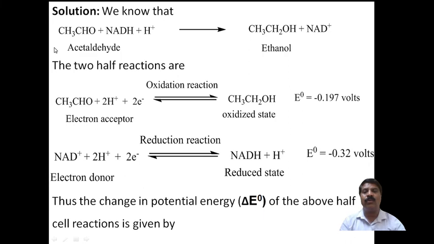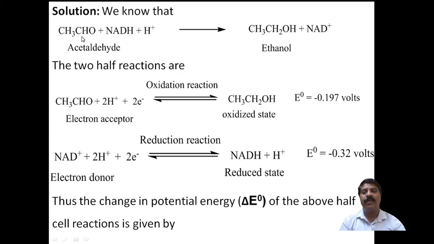Ethanol, therefore, the addition of hydrogen takes place. Here NADH is the reducing agent, and acetaldehyde acts as the oxidizing agent.